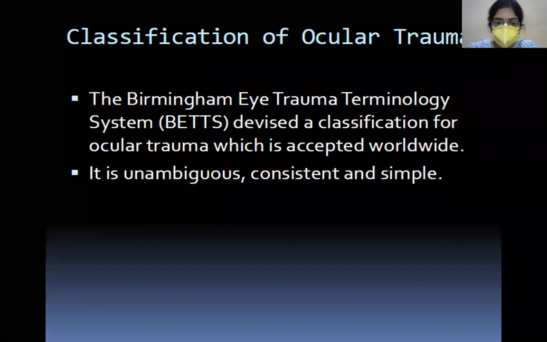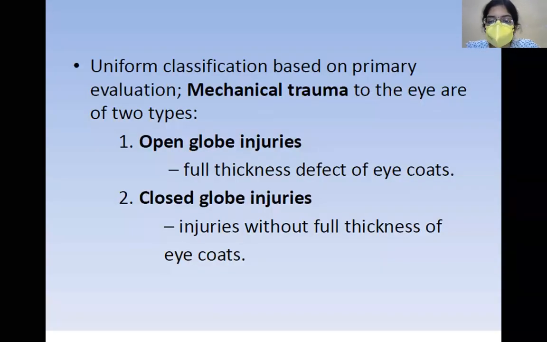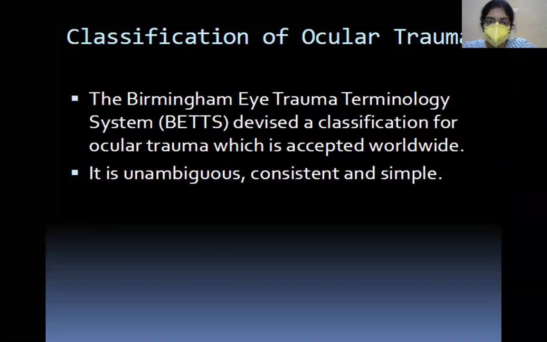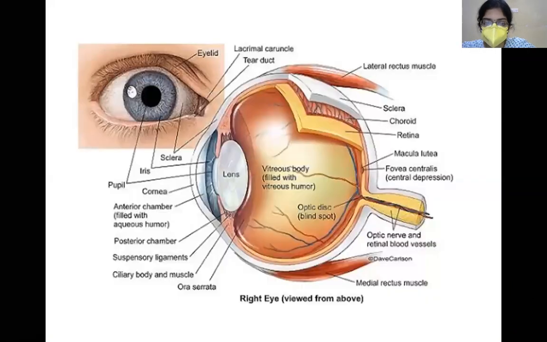Now, the most important classification of trauma, especially of mechanical trauma, would be open globe injuries and closed globe injuries. In open globe injuries, there is a full thickness defect of the eyeball, and closed globe injuries do not have any full thickness injury of the eyeball. So this is the most important classification which you have to remember. It is the Birmingham Eye Trauma Terminology System, also known as the BETS classification. This is a universally accepted classification of ocular trauma.